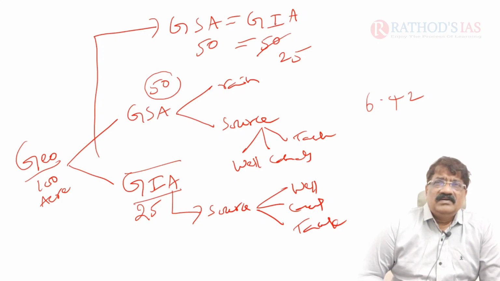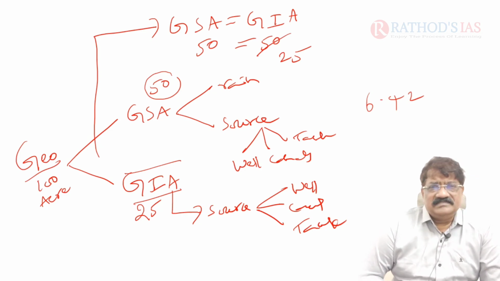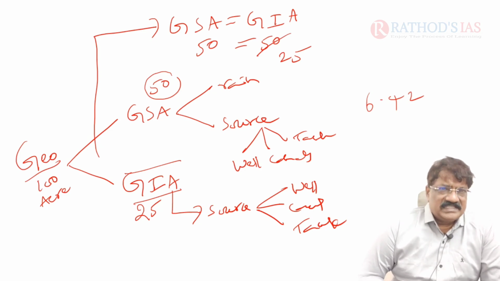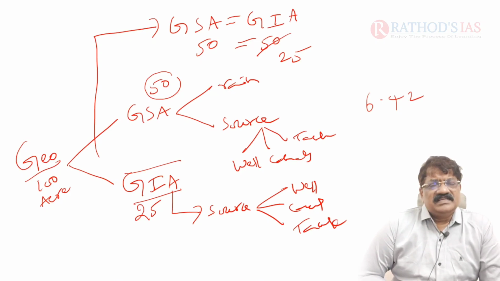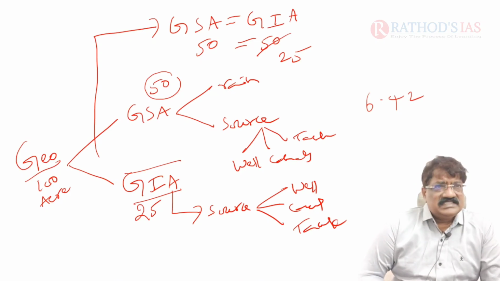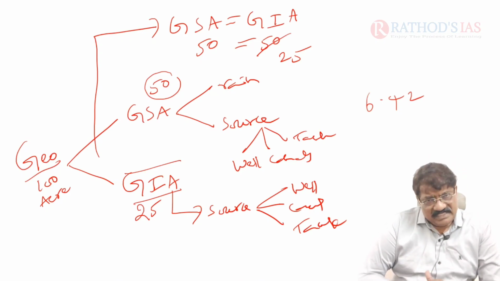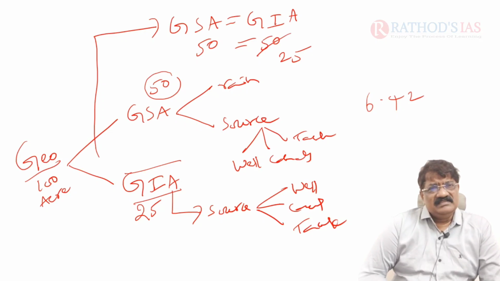Farm ponds are to be constructed. In such a way measures are taken. Otherwise we can't develop agriculture, because agriculture comes under the primary sector, the basis for the economy.